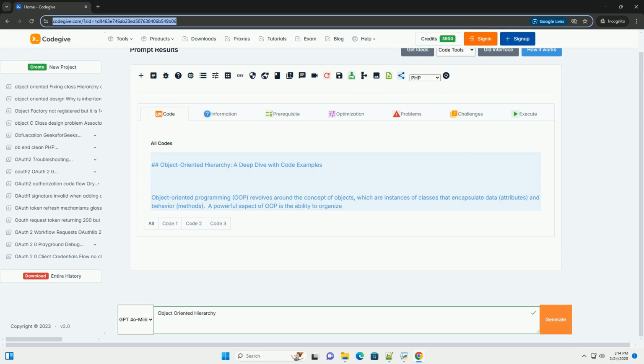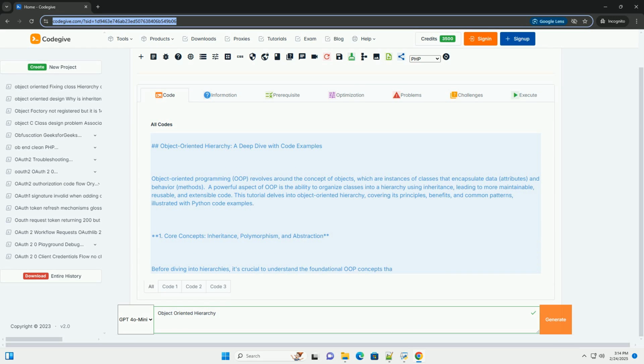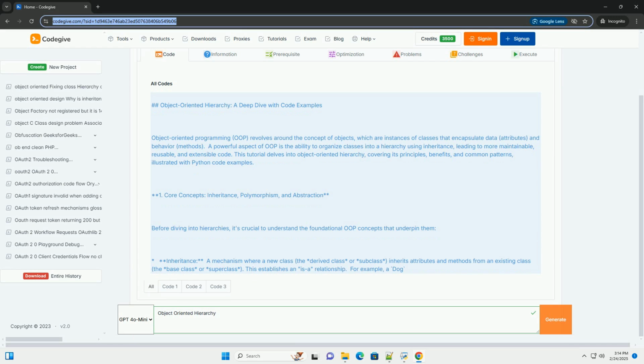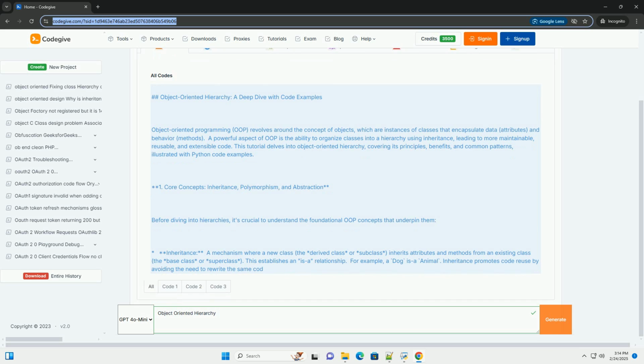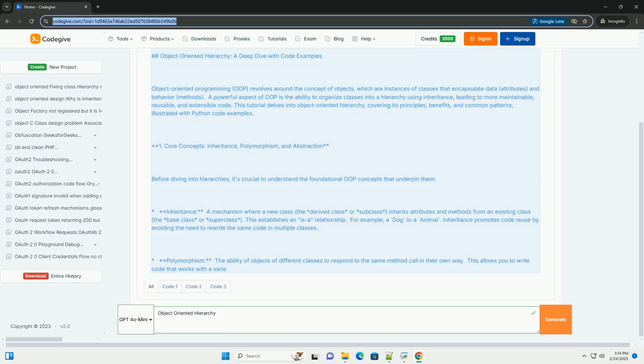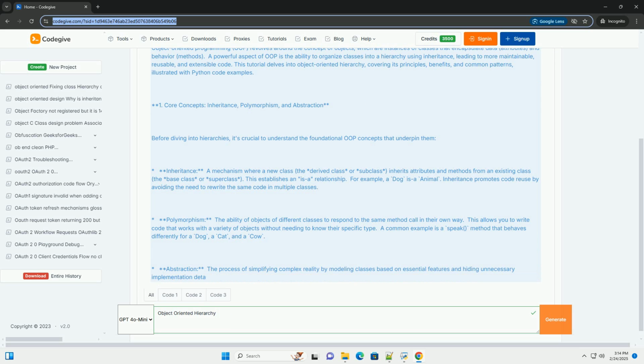Object-oriented hierarchy, a deep dive with code examples. Object-oriented programming, OOP, revolves around the concept of objects, which are instances of classes that encapsulate data, attributes, and behavior, methods. A powerful aspect of OOP is the ability to organize classes into a hierarchy using inheritance, leading to more maintainable, reusable, and extensible code.